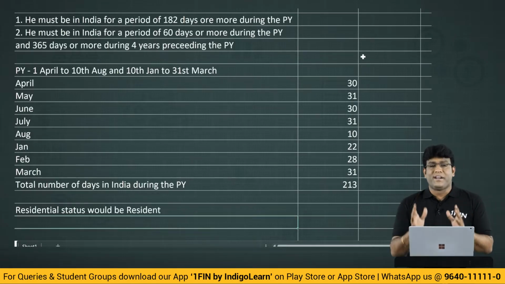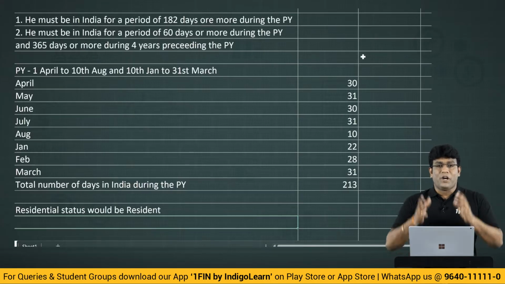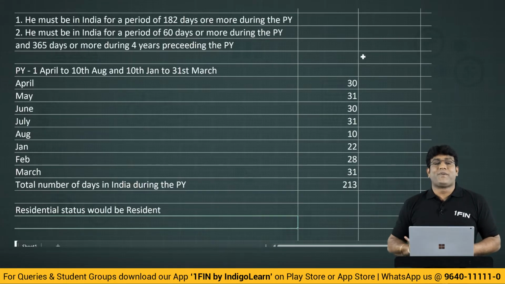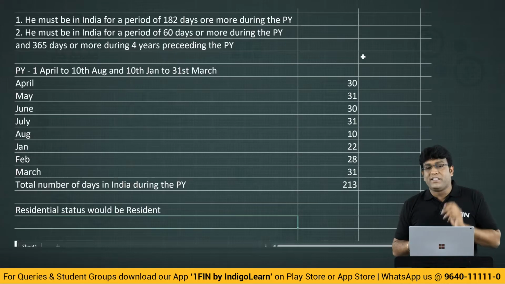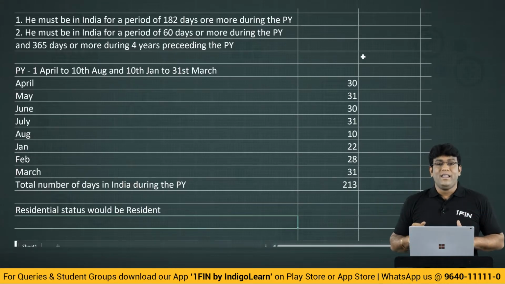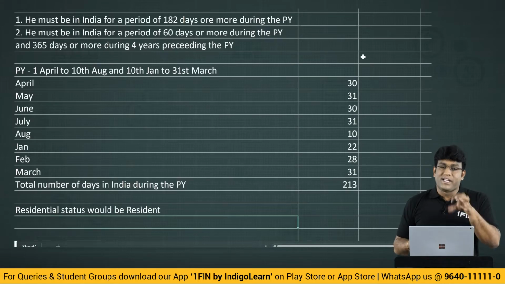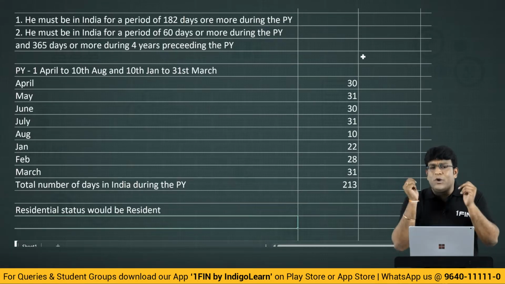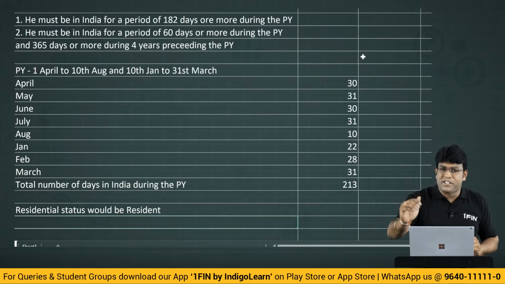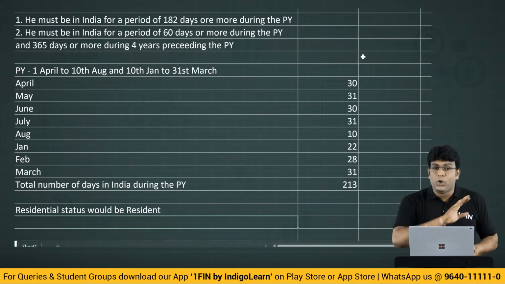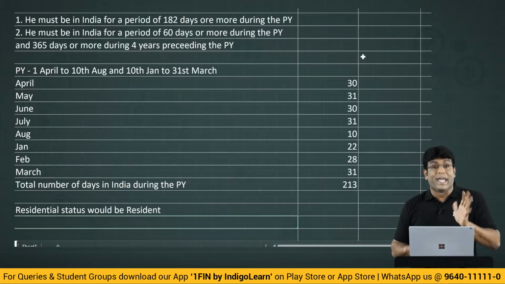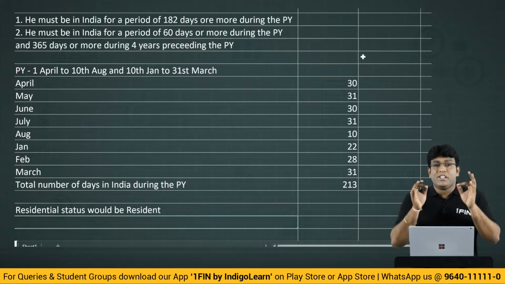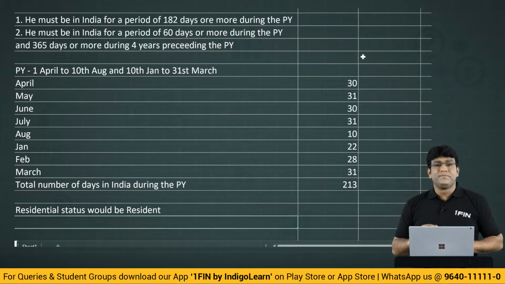Without any discussion, his residential status will become resident, because fundamentally the first basic condition itself is satisfied. That is nothing but 182 days or more during the previous year. I need not even check 60 and 365. What will I achieve by checking that? Even if he satisfies the second also, still he will become resident only, right? So there is no point of wasting your time in the exam also. If the first basic condition is satisfied and he became a resident, then don't waste your time on the second basic condition again. You're getting what I'm saying, my dear friends? Exactly. Because if both conditions are satisfied or any one basic condition is satisfied, still he will become a resident only.